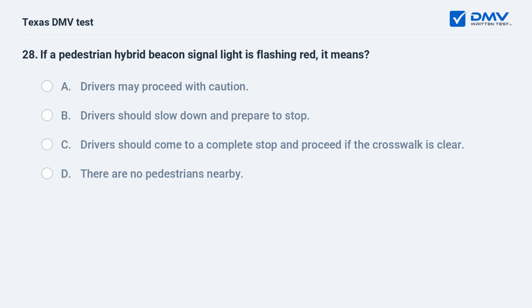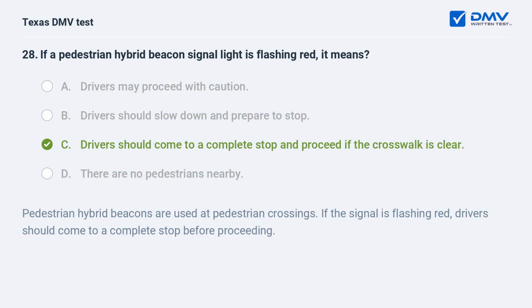If a pedestrian hybrid beacon signal light is flashing red, it means: A. Drivers may proceed with caution. B. Drivers should slow down and prepare to stop. C. Drivers should come to a complete stop and proceed if the crosswalk is clear. D. There are no pedestrians nearby. C. Drivers should come to a complete stop and proceed if the crosswalk is clear.